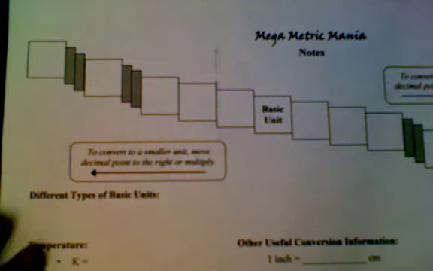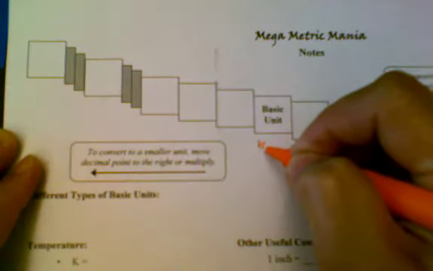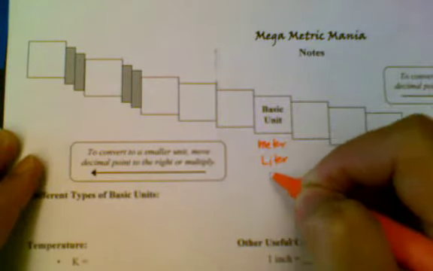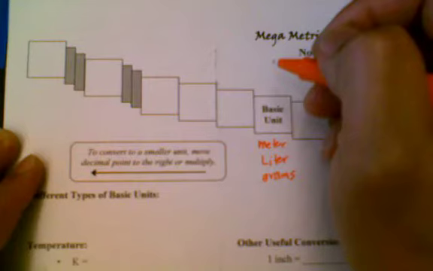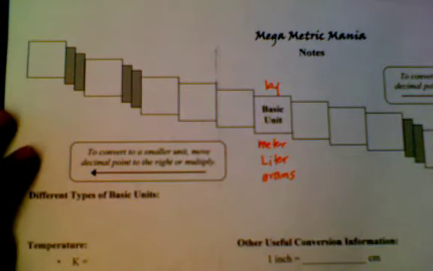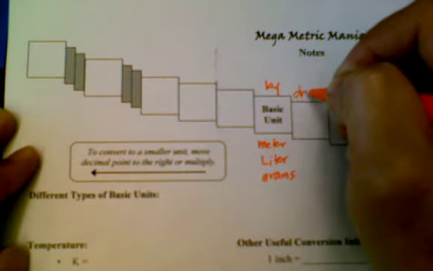Okay, so let's start with the basic unit. We're going to put there meter, liter, and gram. That's the basic, right, Miss Gray? Yes. So meter is for distance or length. Liter would be for volume. And gram is for mass. So in our King Henry method, this would be the part that says by. Basic unit is by. How did he die? By drinking chocolate milk. Do you want to go bigger or smaller? Smaller. Okay, we'll go smaller first. We're going to do the next three boxes, the ones that say drinking chocolate milk. So we need D.